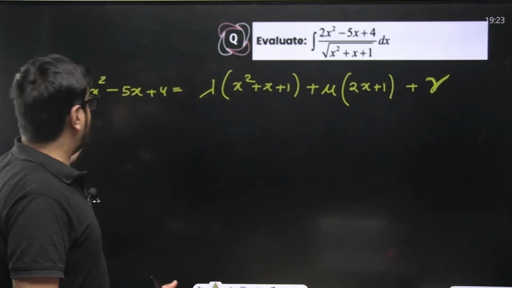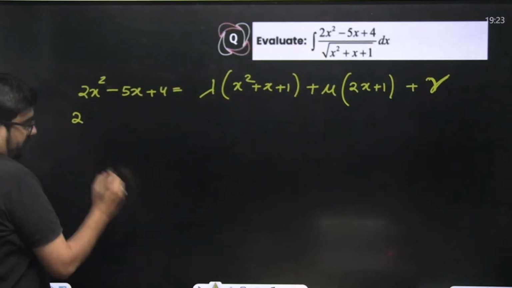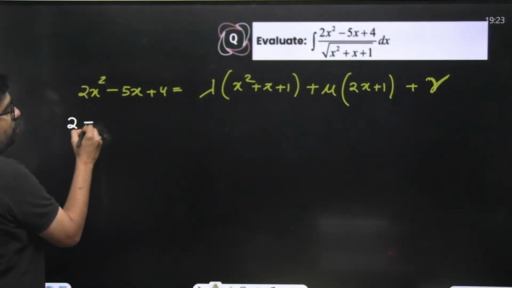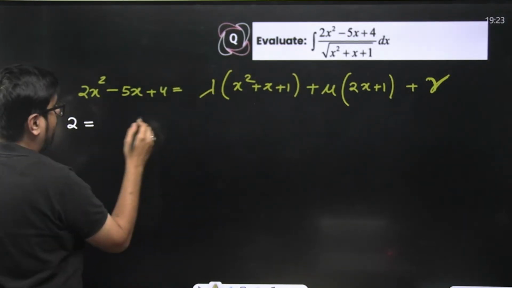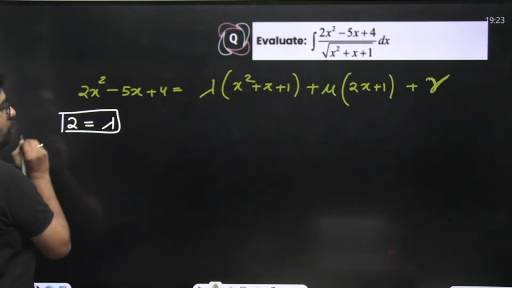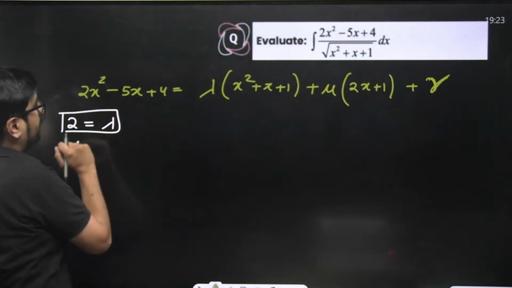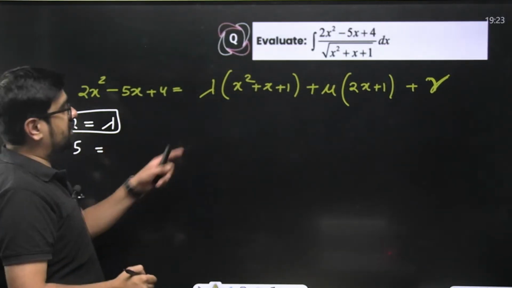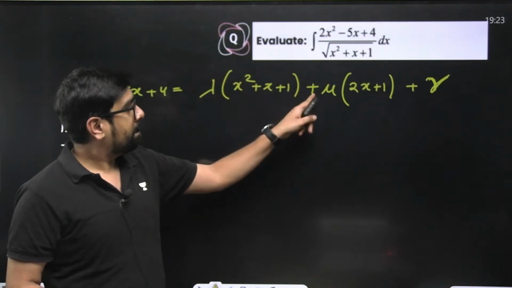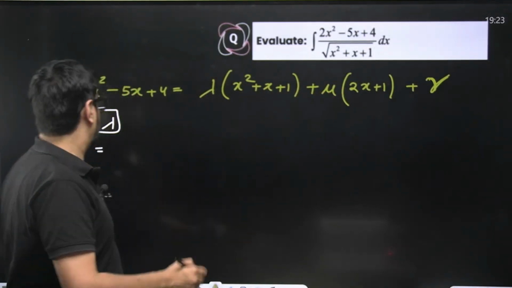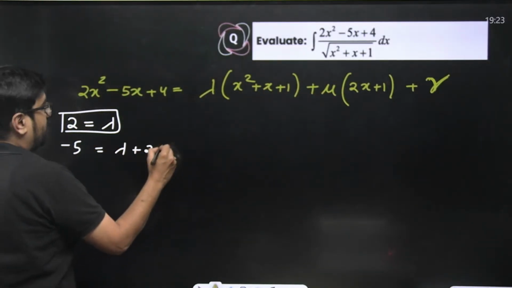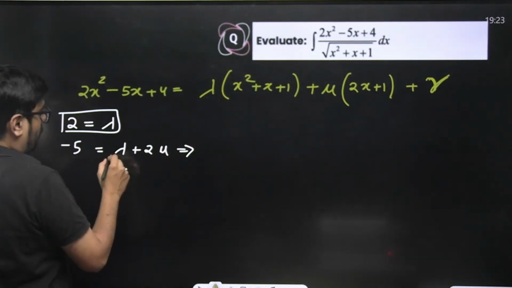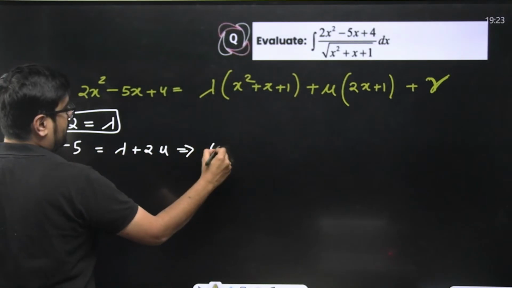For example, over here, if you compare the coefficient of x square, it is 2, and here coefficient of x square is only lambda, so lambda is equal to 2. You directly found lambda. Coefficient of x, that is minus 5. On this side, coefficient of x will be lambda plus 2 mu. So lambda plus 2 times of mu.